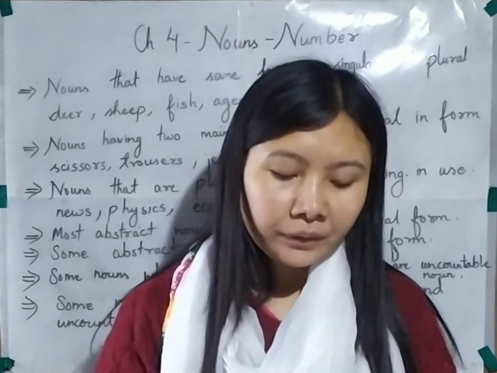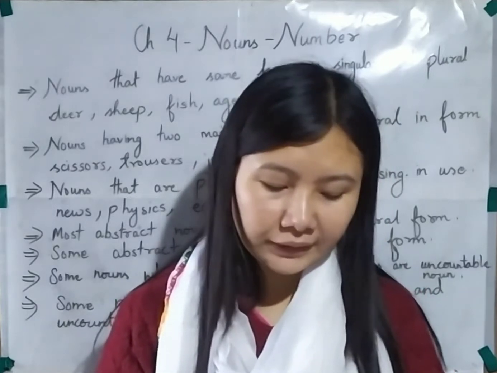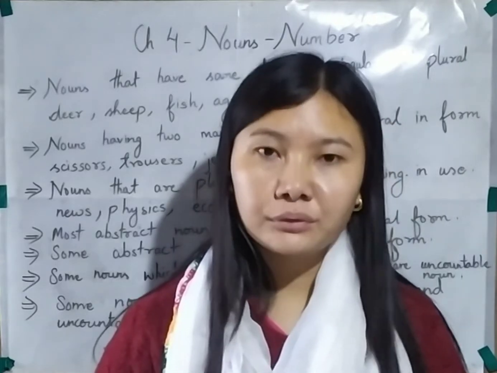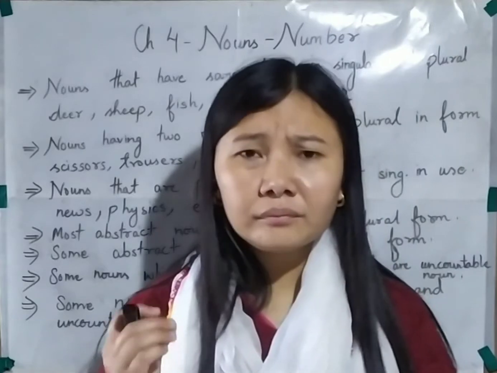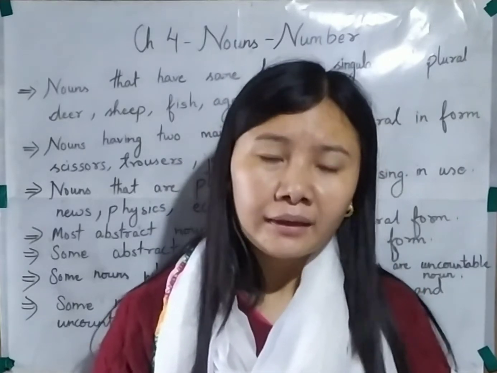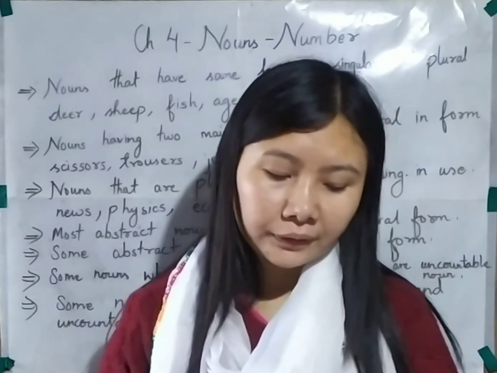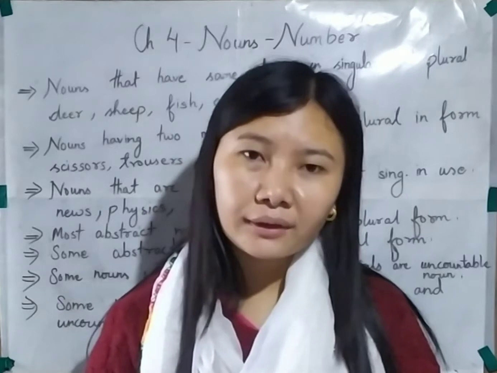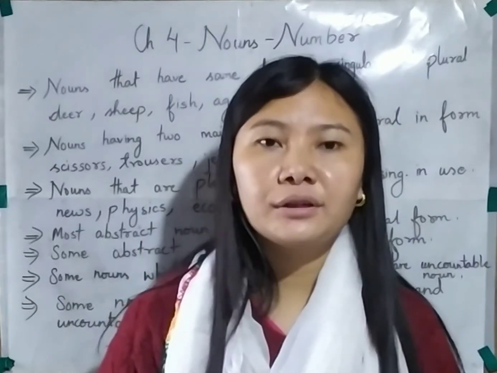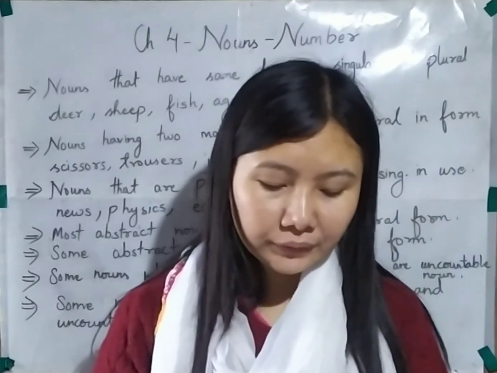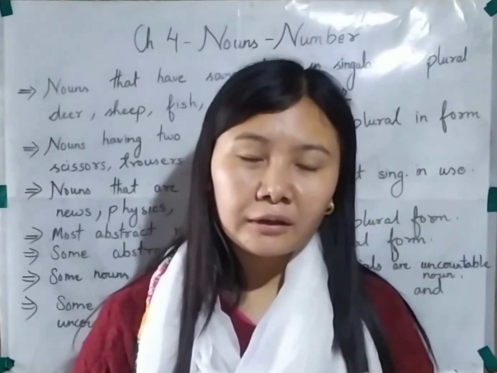Further, let's read some nouns which are names of substances or materials, like gold, silver, copper, wood, clay, aluminium. These are also uncountable nouns. These are the names of materials or substances from which things are made. Therefore they are used only in the singular form. These nouns are always used in their singular form. You can see gold is an expensive metal. Gold is the name of the material from which we can make things.